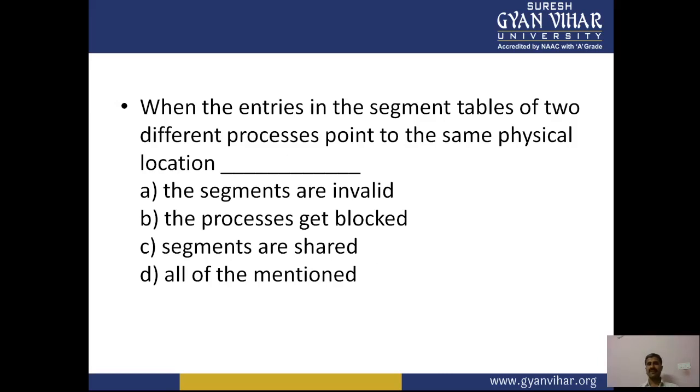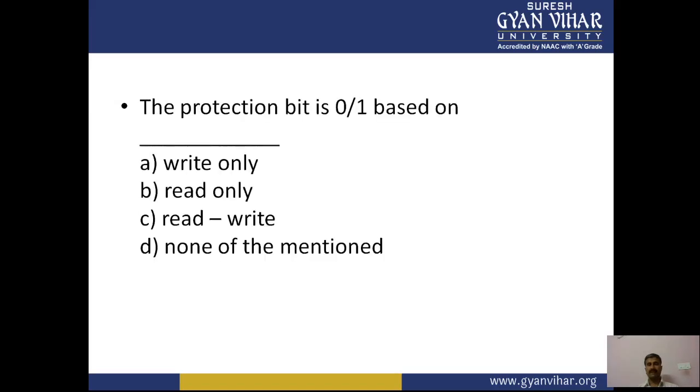When the entries in the segment table of two different processes point to the same physical location, the segments are invalid, the process gets blocked, the segments are shared, or all of the mentioned. C is the right answer: the segments are shared. The protection bit is 0 or 1 based on write only, read, or write. C is the right answer: read and write.